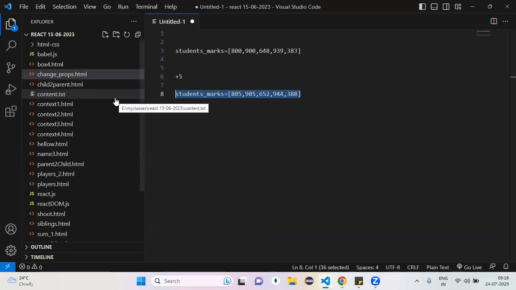These methods are very helpful to you: array methods, string methods, and the JSON object. Most of the time they ask questions related to these methods only. That's the reason these three concepts are very, very important.